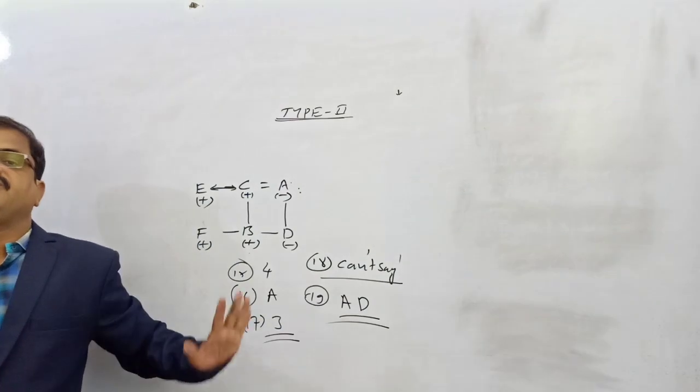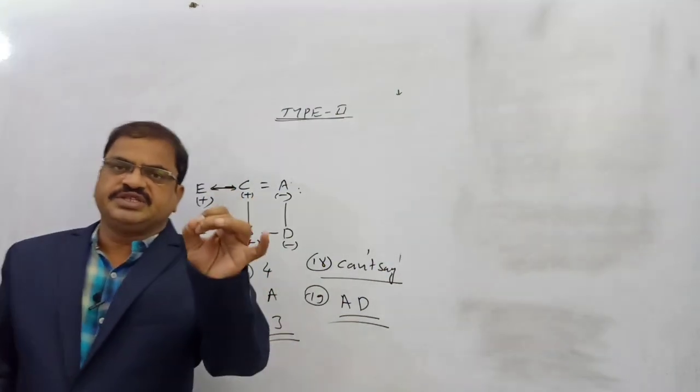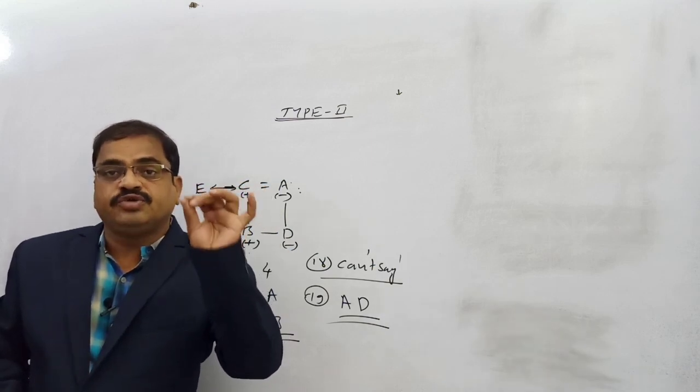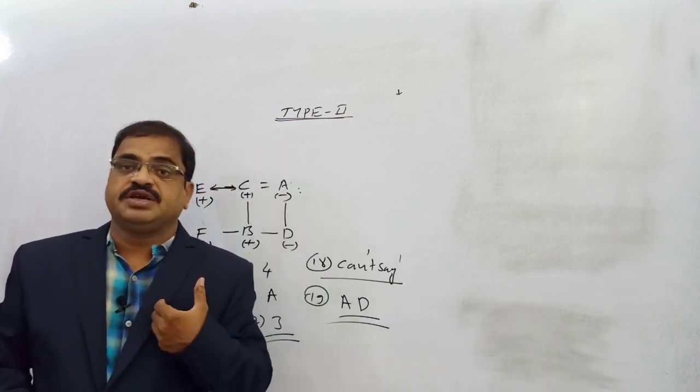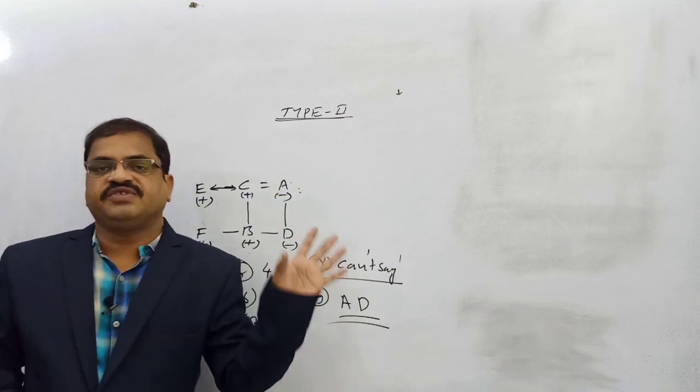Like this, we have to decide the answer simply. Doing puzzles is very easy. If you do them sharply, within 1 or 2 minutes you will get 5 to 7 marks, because there are more marks. Understanding is the only difficulty at first, then after that it is very simple.